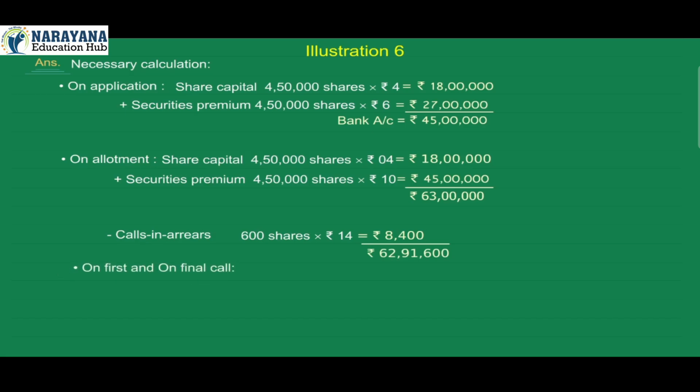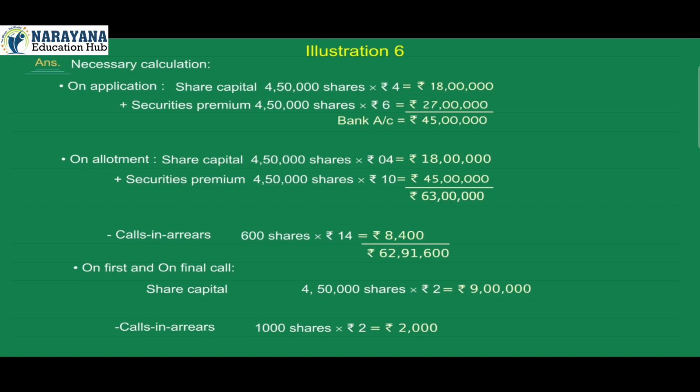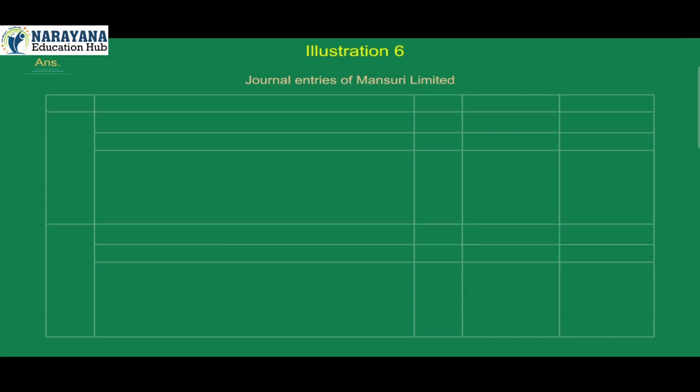On first and final call. Share capital 4,50,000 shares into rupees 2 is equal to rupees 9 lakh minus calls in arrears 1,000 shares into rupees 2 is equal to rupees 2,000. Bank account rupees 8,98,000.